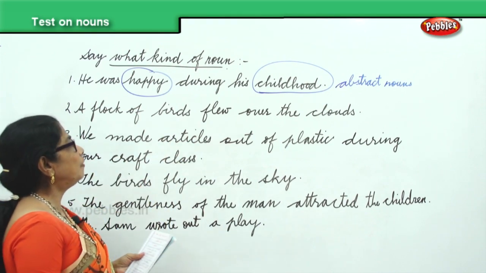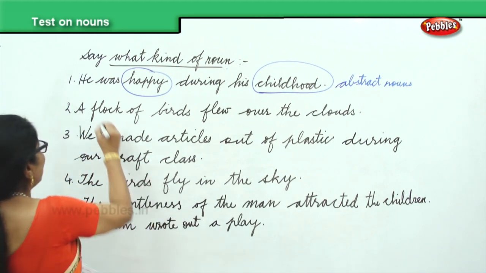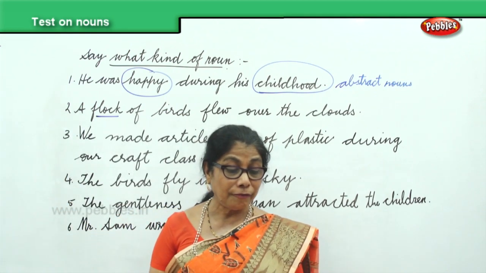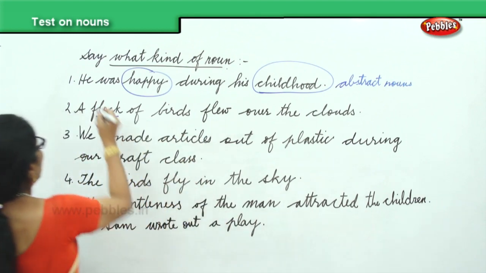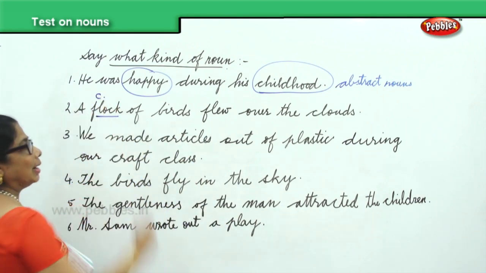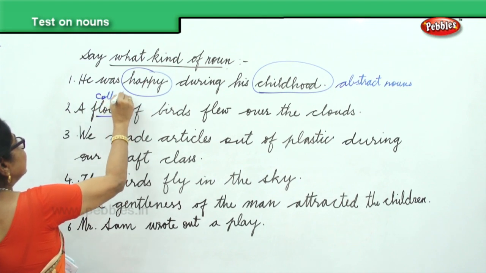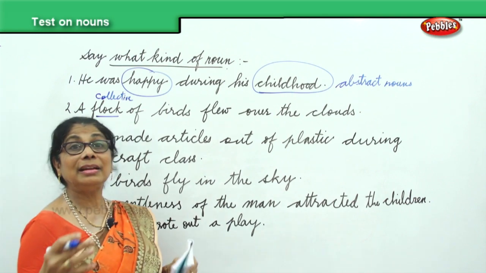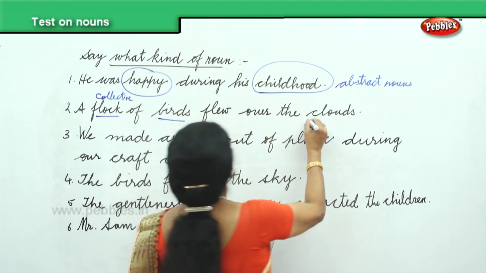Next we have a flock of birds flew over the clouds. You have flock. What is that flock? Collective noun. Flock is the collective noun. So I write on the top C for collective noun. Now, we have here birds, we have here clouds.